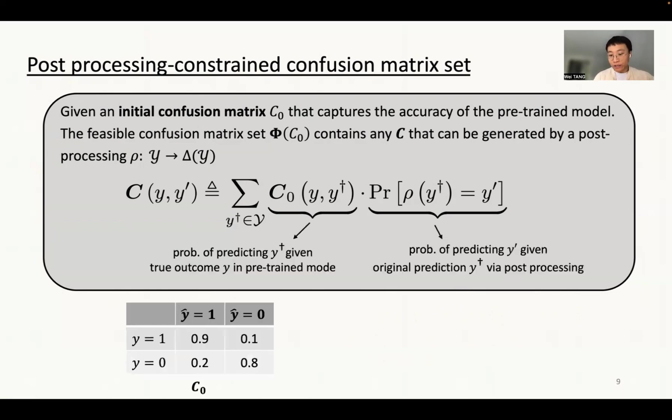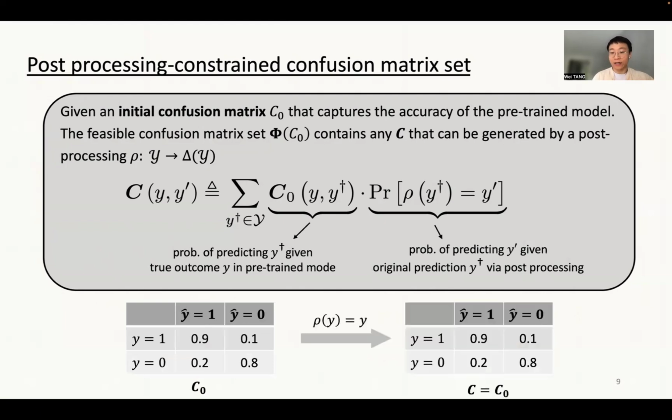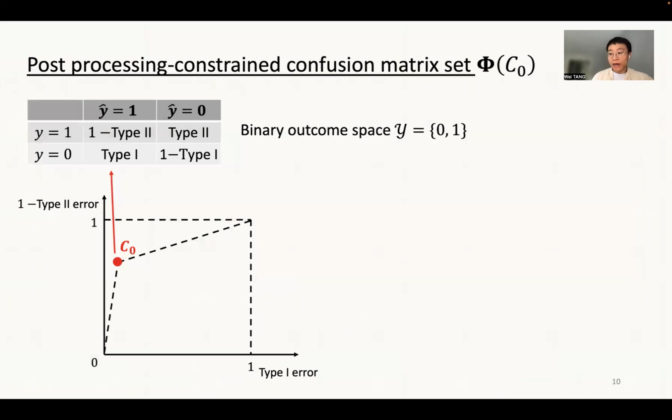To give you a simple example, let's say the AI designer simply uses the output of the pre-trained model as their predictions, then this confusion matrix will be exactly the same as the initial confusion matrix. We can also have a geometrical interpretation for this post-processing constraint.